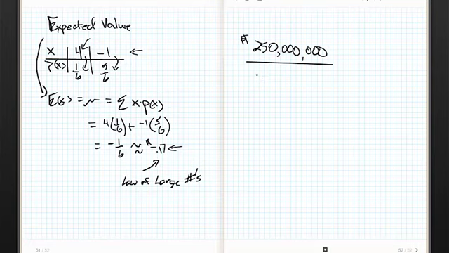But the expected value of the Megabucks slot machine, for all of those $250 million jackpots that they pay, there's a ton more people just pulling the handle, losing $5 at a time, $5 at a time, $5 at a time. Because the casino, the house, never gives you a game where the expected value is greater than 0. If they do, they lose money.